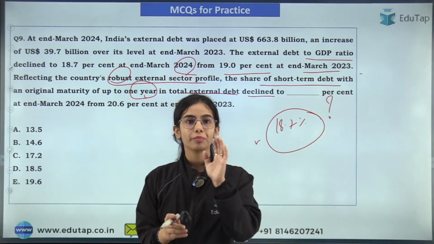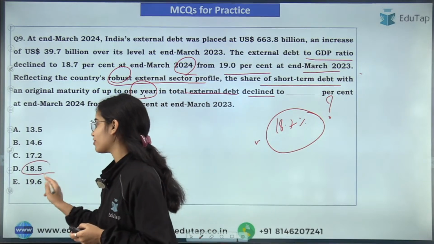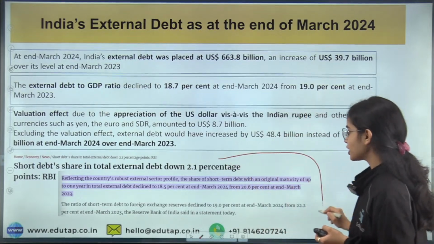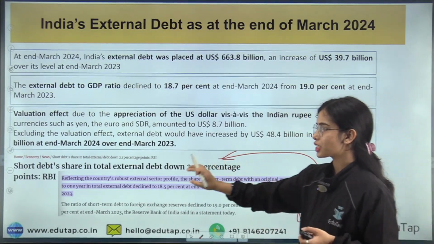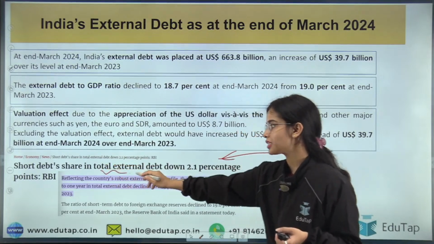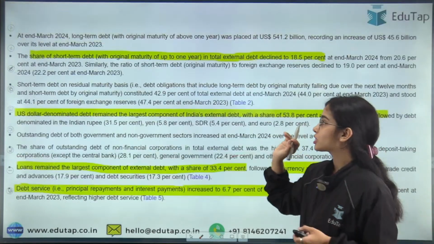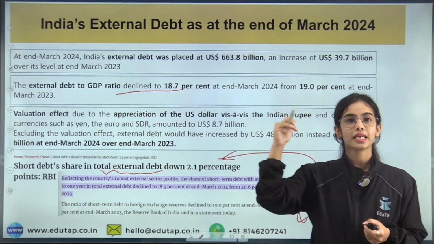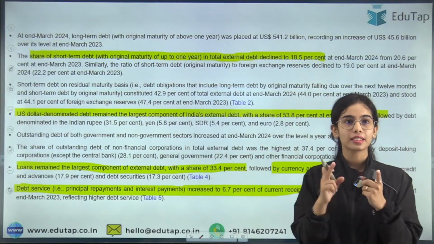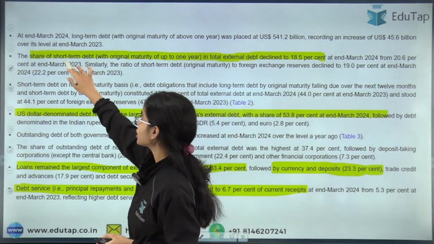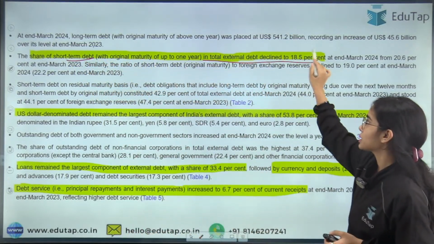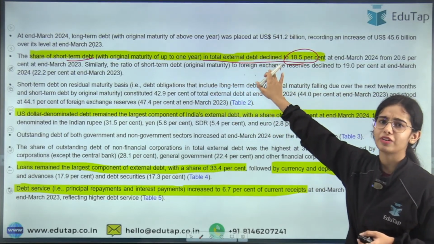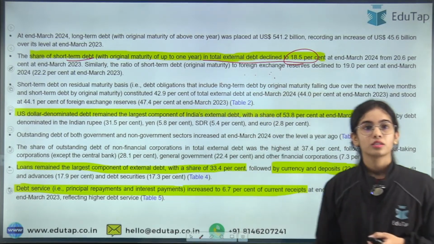So the share of short-term debt has decreased to 18.5%. So this is the data point that is also again very important, because it was directly mentioned in the newspapers. Okay, that the share of the short-term debt has decreased in the total external debt. Okay, so this is the basic idea, that the external debt to GDP ratio has declined to 18.7% as against 19%, and out of the external debt, the short-term debt share has declined to 18.5%. Okay, now this was mentioned in the financial stability report also, so this data point becomes very, very important. Okay, so this is the idea.